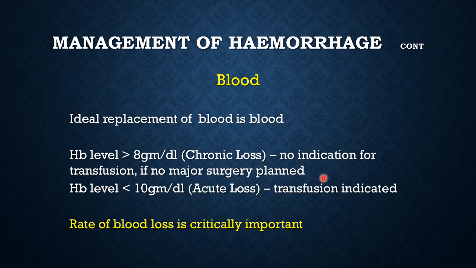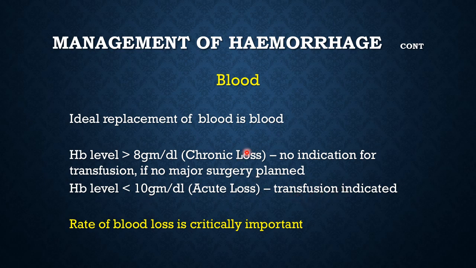You can just give iron supplements, whether IV or oral, if there is no major surgery planned. So, in this patient, even a hemoglobin of 8 would be acceptable where there is chronic loss. However, in a patient with acute, rapid blood loss, even a hemoglobin of 10 would mean that you want to start with blood transfusion.